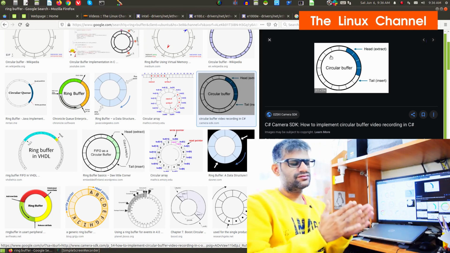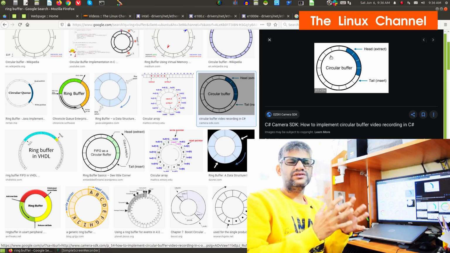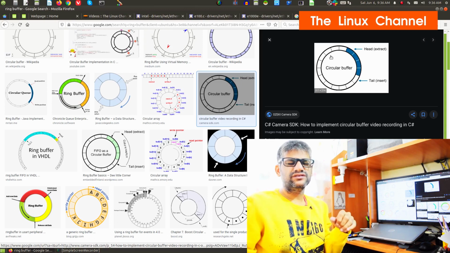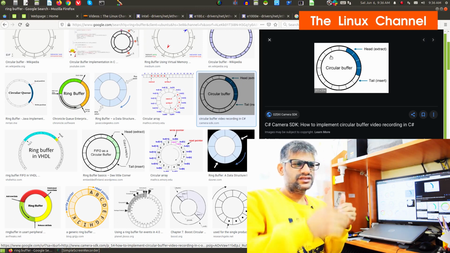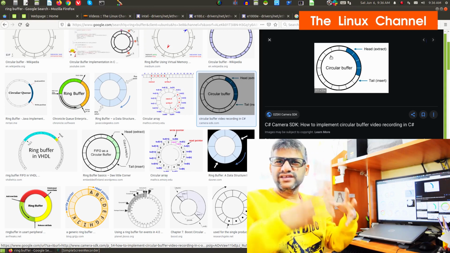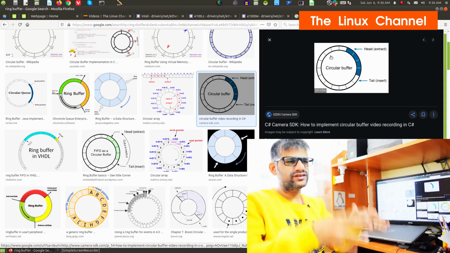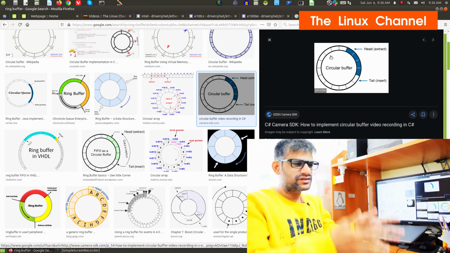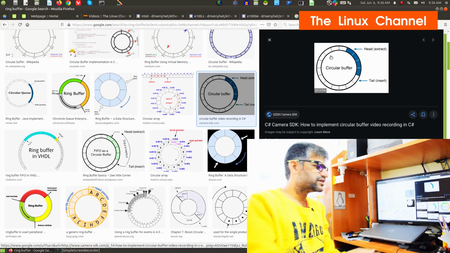So you have this in a producer-consumer kind of scenario, where somewhere data is getting produced. Let's take network packets as an example. Each time you get packets, you can dump them in this ring buffer. As each packet comes, you dump it in a slot.